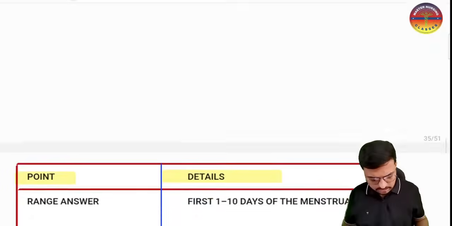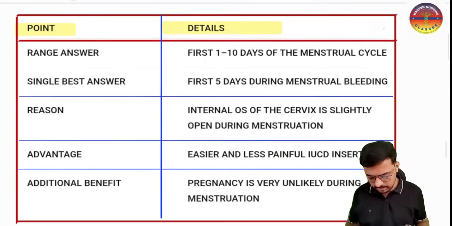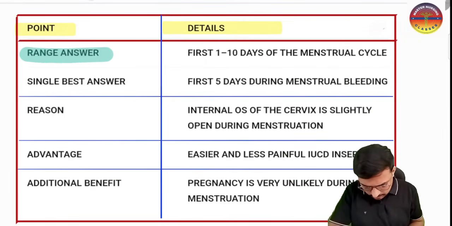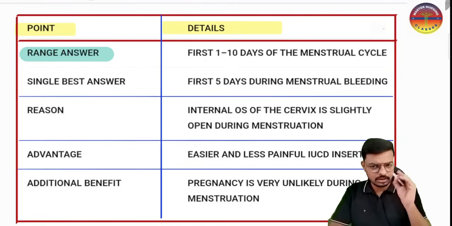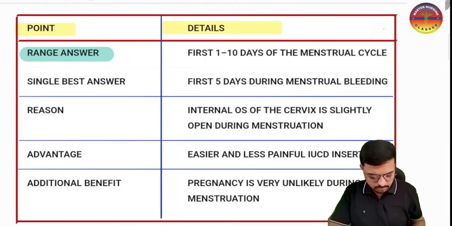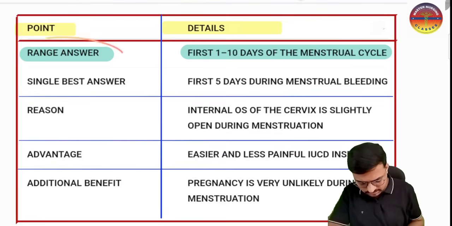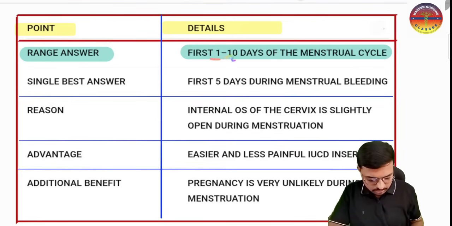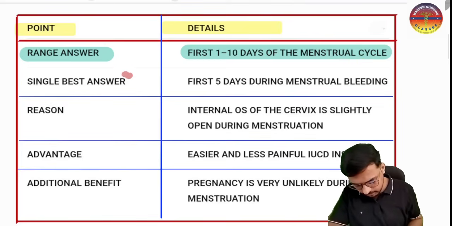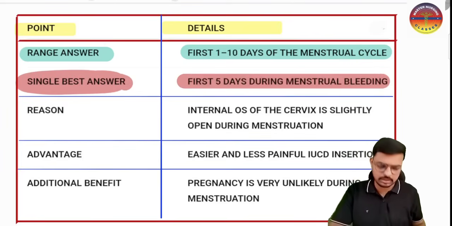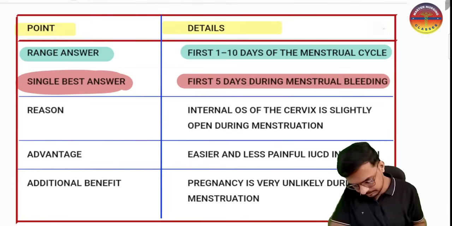And here you understand this particular table. Here we have a very important table: the best range answer for insertion of the IUCD is the first 1 to 10 days of the menstrual cycle. So that is the best time, the answer as a range. From day 1 to day 10 of the menstruation we can insert. But if you want the single best answer, that is the first 5 days of the menstrual bleeding. This is the single best answer.